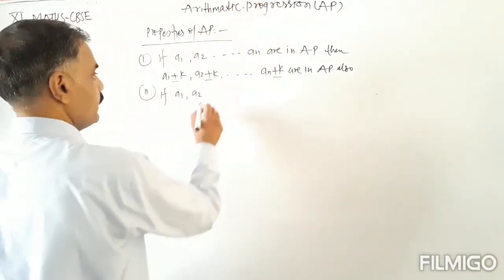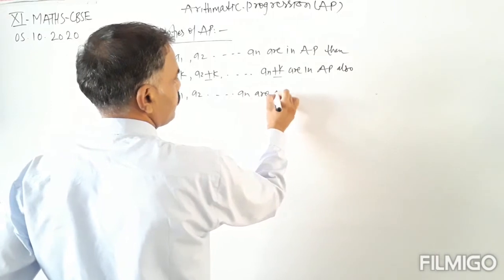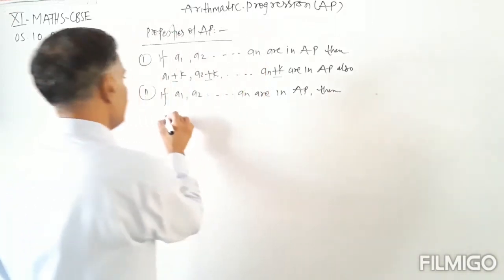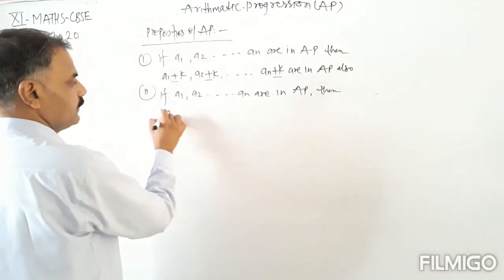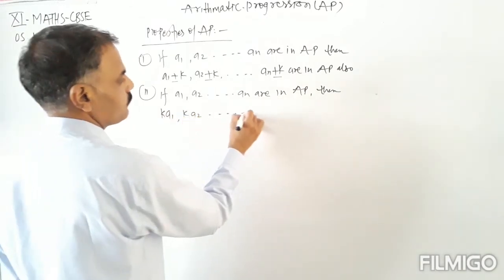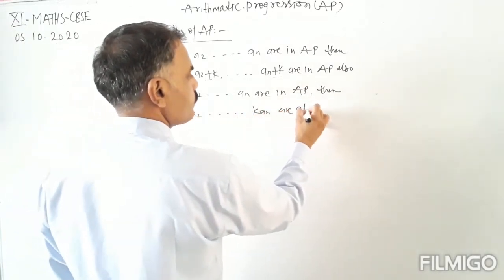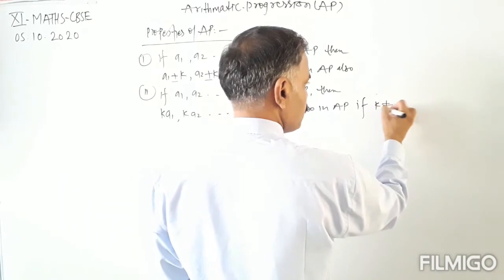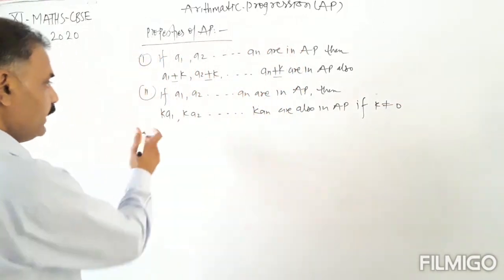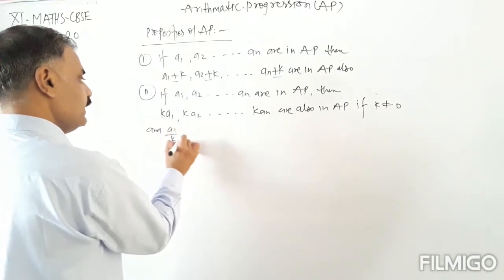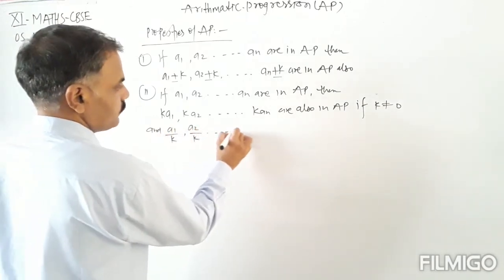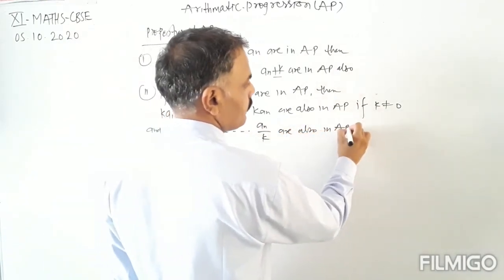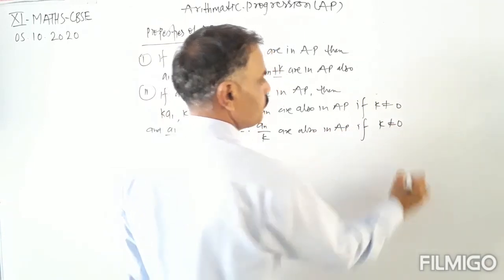And if A1, A2 and An are in AP, then K A1, K A2 and so on K An are also in AP, if K is not equal to 0. And A1 upon K, A2 upon K and so on An upon K are also in AP, if K is not equal to 0.